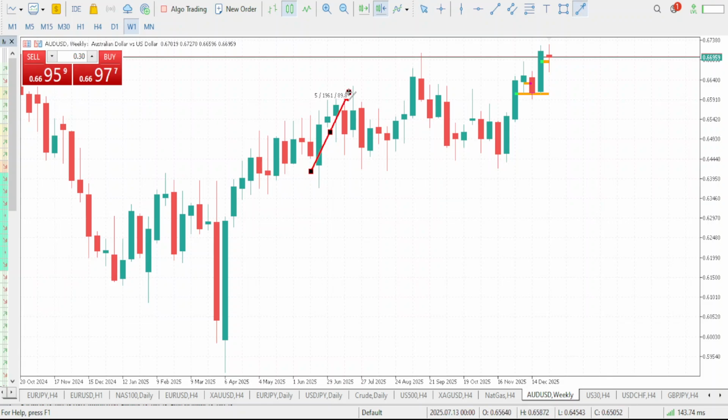So we had this high, here comes the higher low, then this is our higher high, and here comes the higher low. Markets eventually pushed up again to form a new higher high, and here comes the higher low. Market pushed up once more and formed a new higher high, and here is the higher low, right? This is the higher low that the market has formed for the week.